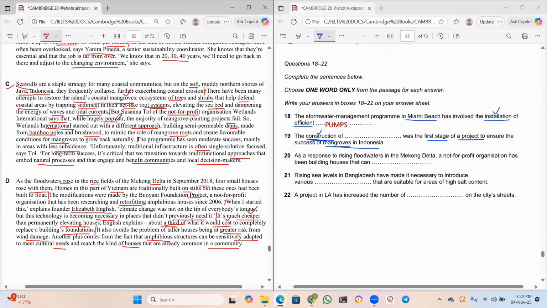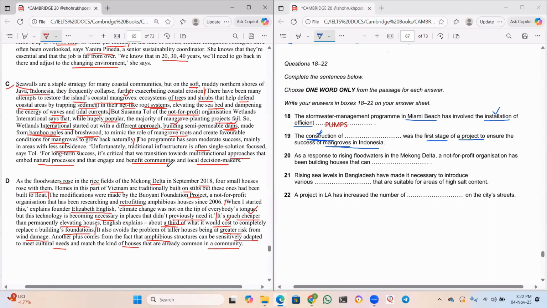But Susan Toll of the not-for-profit organization Wetlands International says that while hugely popular, the majority of mangrove planting projects fail. So Wetlands International started out with a different approach, building semi-permeable dams made from bamboo poles and brushwood to mimic the role of mangrove roots and create favorable conditions for mangroves to grow back naturally. Good, sir. So building means what, sir? Building means construction. Okay, these two are keywords. What are they building? Dams, semi-permeable dams. So dam should be the answer.